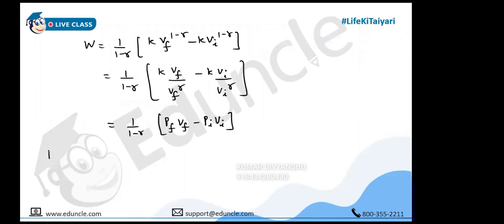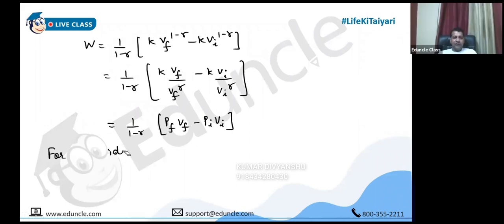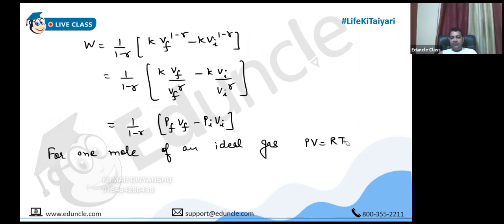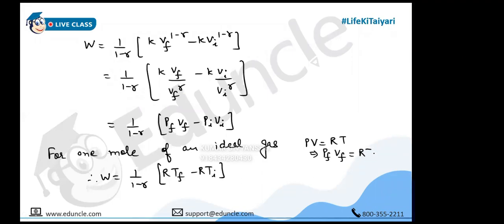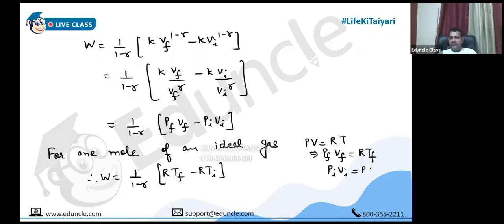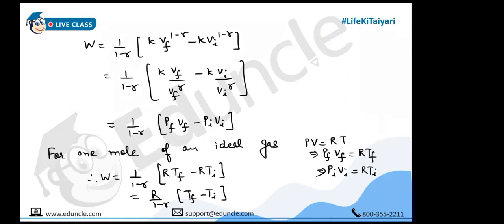So now obviously, for 1 mole of an ideal gas, we have PV equal to RT. So we can write it as 1 by 1 minus gamma. Can I write it as R Tf minus R Ti? Pf Vf will become R Tf, and Pi Vi will become R Ti. So now you can take this R as common. So this is the third kind of expression. Clear?